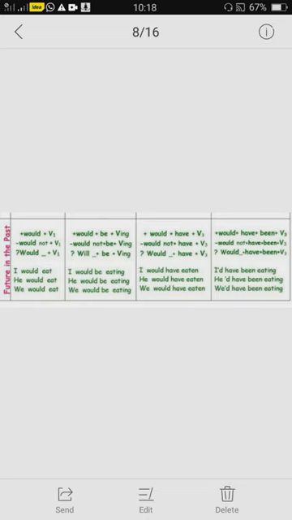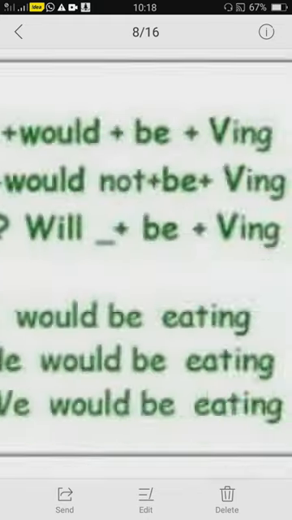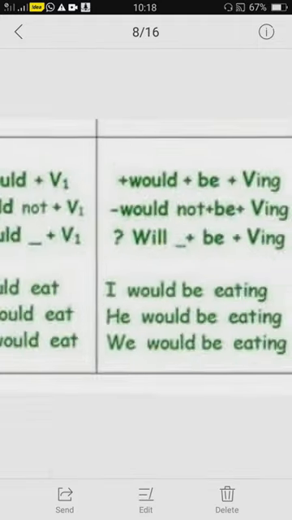What it is basically, it takes the helping verb would in place of will or shall, which we generally use in future tense. In simple future we use will. There is no other change in these sentences, only in place of will we use would. So the sentence becomes like this.